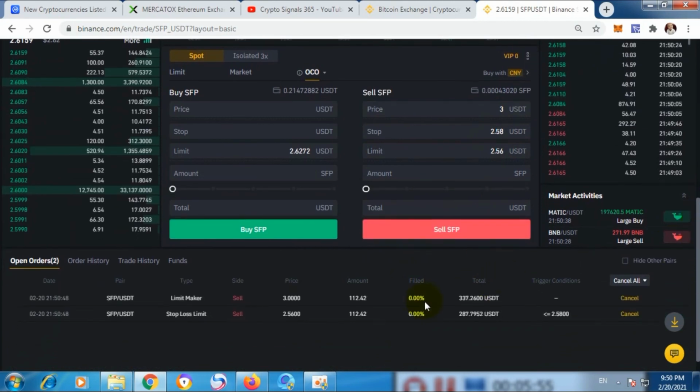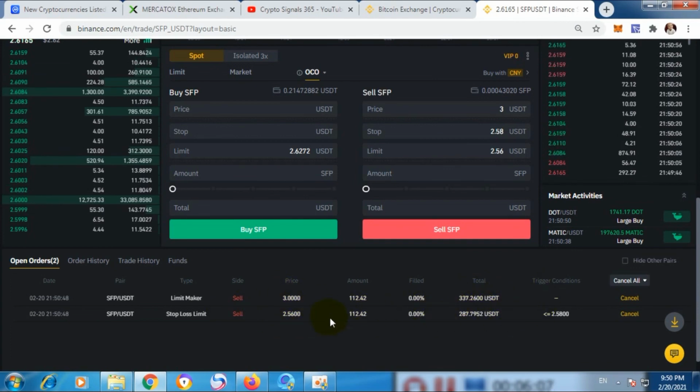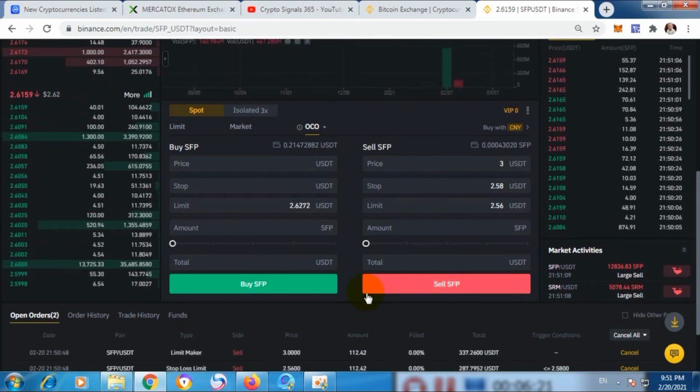Here you see two orders placed. This is my sell price: when the price reaches this one, my SFP should be sold out. And this is my stop loss order: if the price reaches this one, my SFP should be sold at this price, 2.56. Hope you understand how you can use OCO on Binance Exchange and how you can take profit and stop loss at the same time.